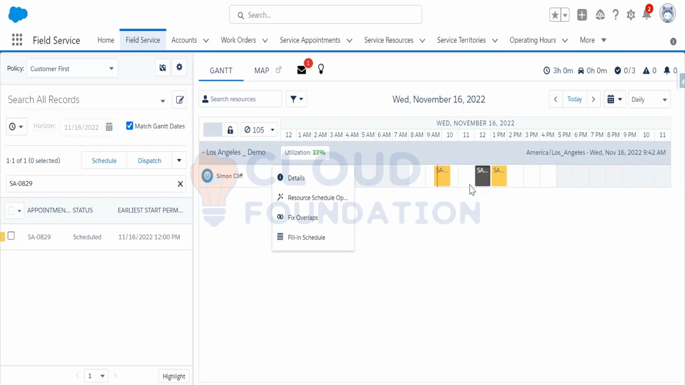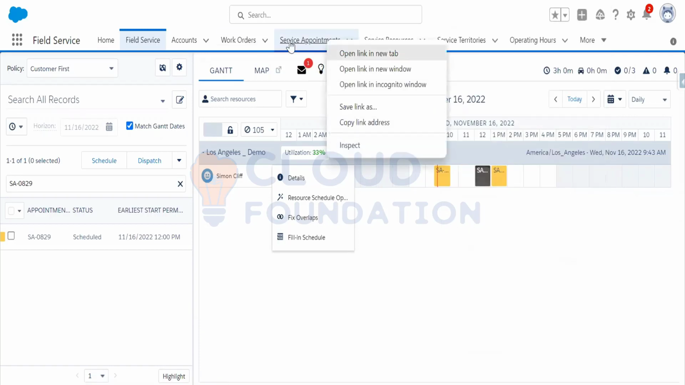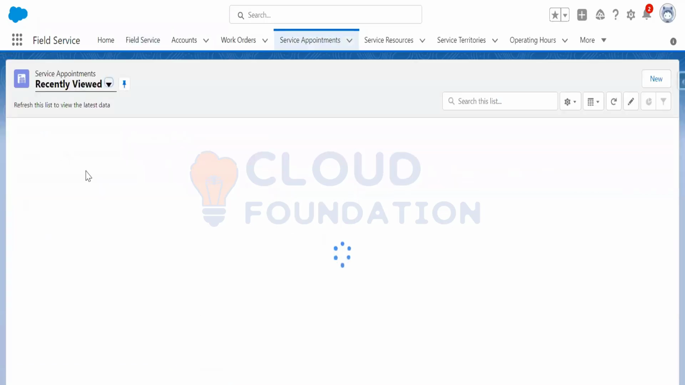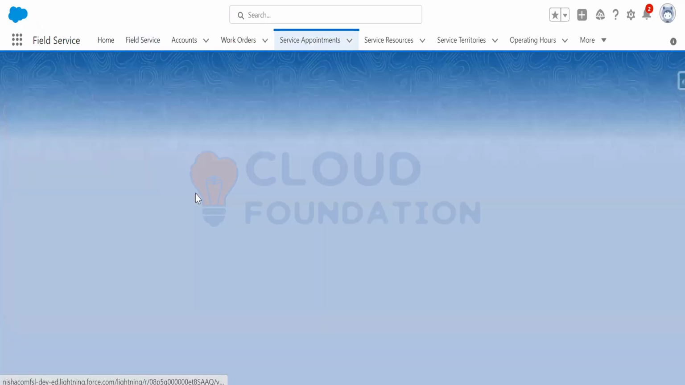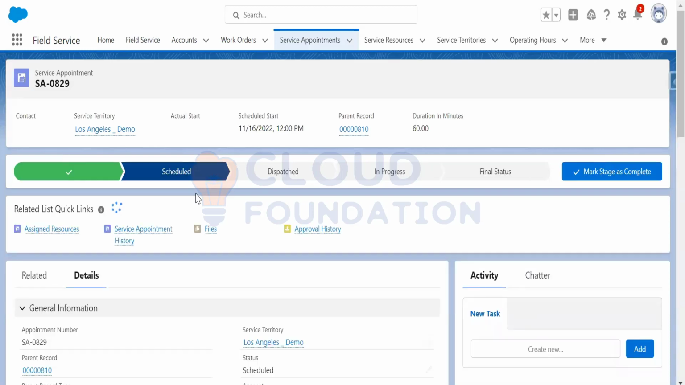So one thing I would like to mention over here, which is very important. When a service appointment is scheduled by fill-in schedule, the appointment schedule mode is set to automatic. If I open one service appointment that was scheduled using the fill-in schedule, the service appointment schedule mode is automatic.